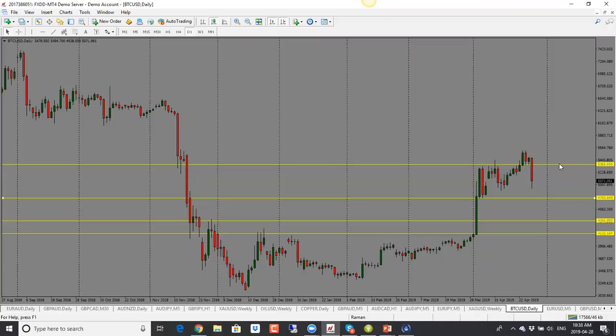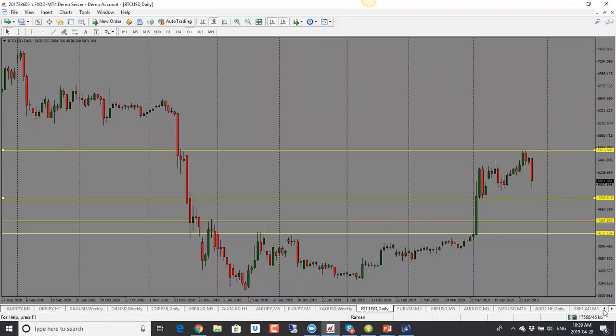It tried to go through here. It got stuck right into the next support and resistance level. It was bullish. It got stuck there. And now we are back down as well. So this is a strong bearish candle. And I will look for a follow through. 47.65 here will be the target.